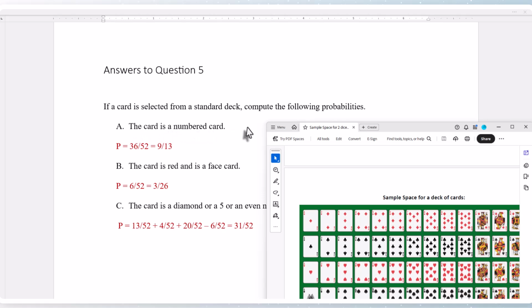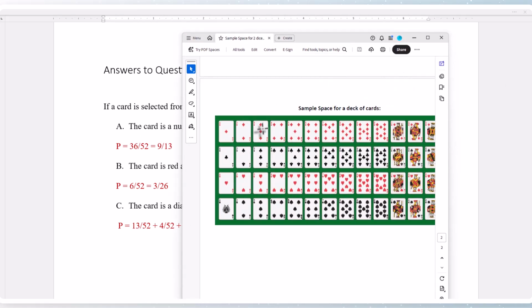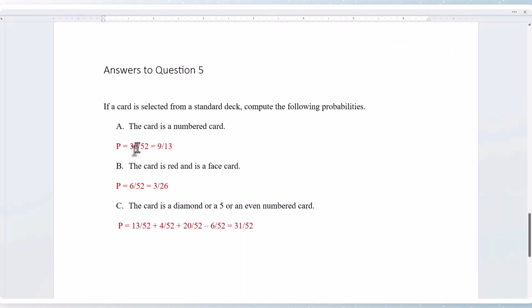The card is a numbered card. So for a standard deck, the aces will not count as a number. So we have to count all the numbered cards from 2 to 10. So we have 1, 2, 3, 4, 5, 6, 7, 8, 9 times 4 different suits is 36 out of 52. That reduces to 9/13.